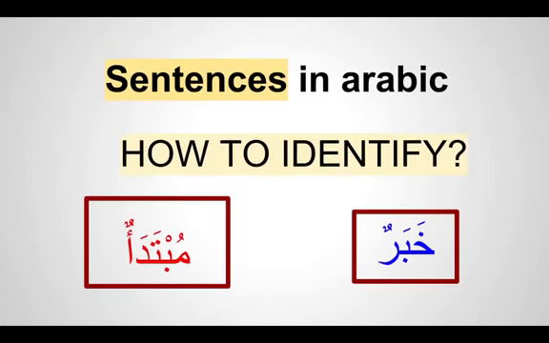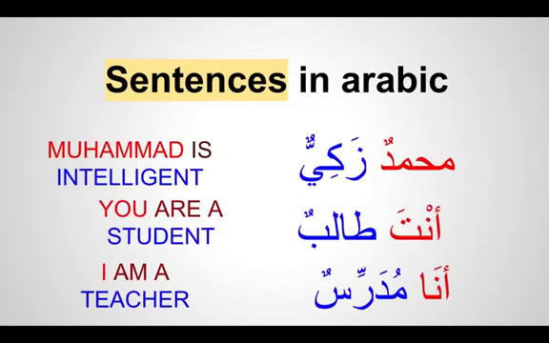How do we identify in a sentence what is mubtada and what is khabar? In English we read Muhammad is intelligent, you are a student, I am a teacher. But in Arabic we just write Muhammadun Zakiyun, which literally means Muhammad intelligent. There is no is. Anta talibun, you a student. Ana mudarrisun, I a teacher.